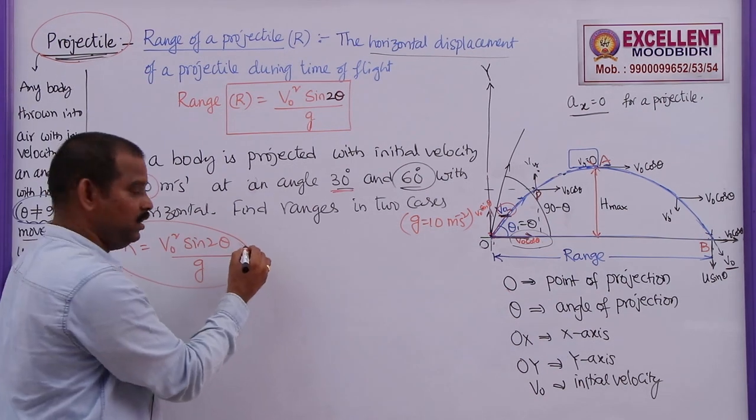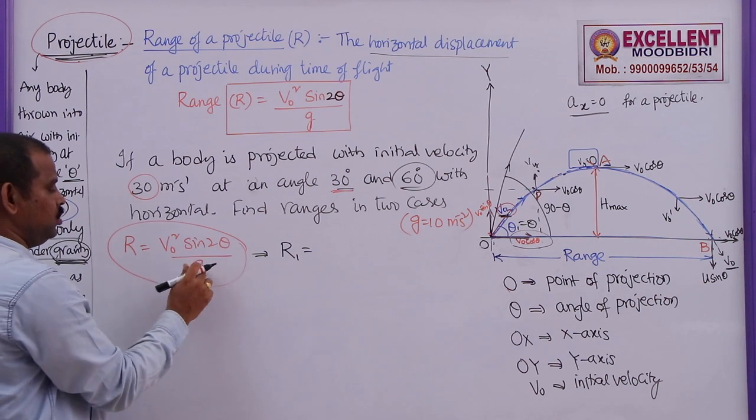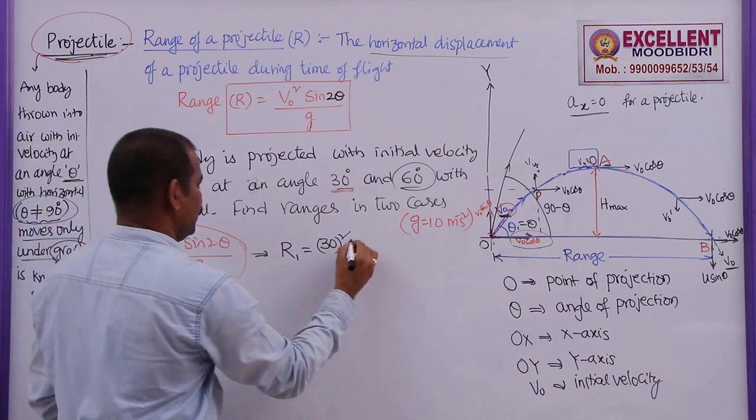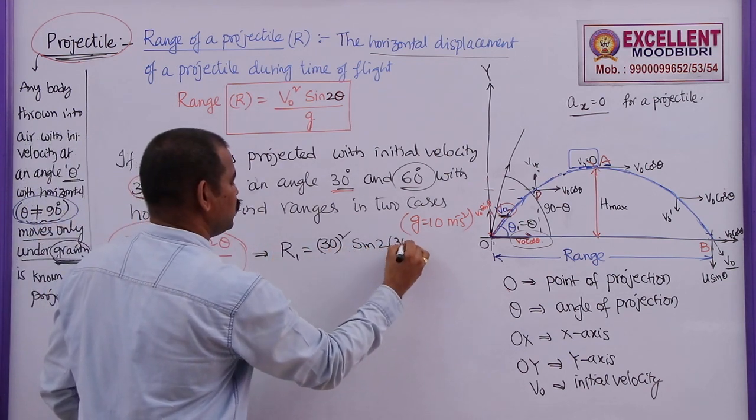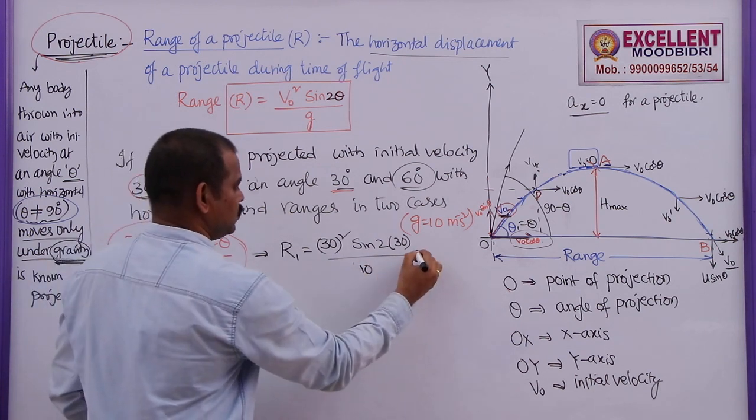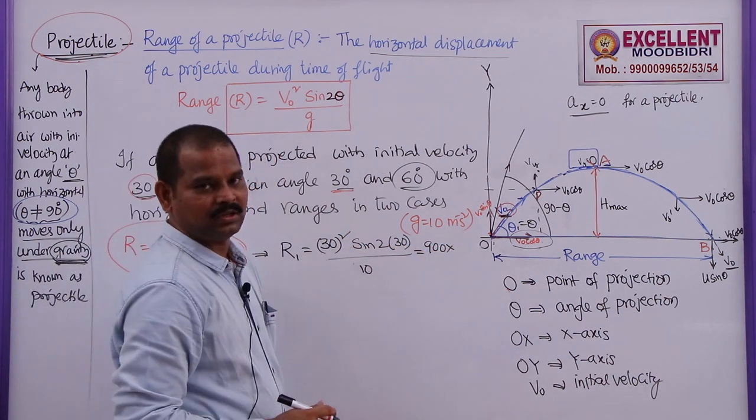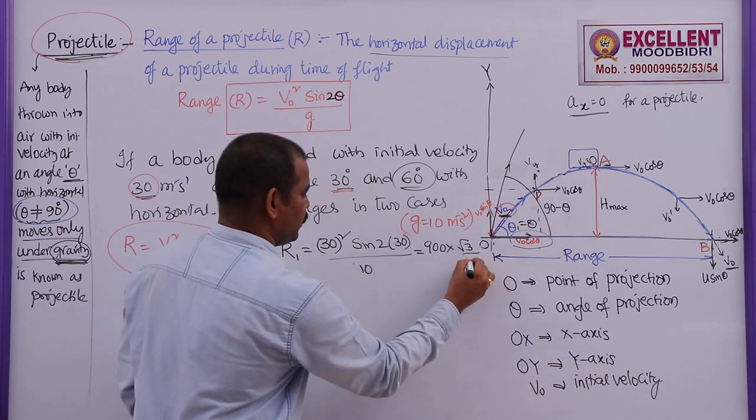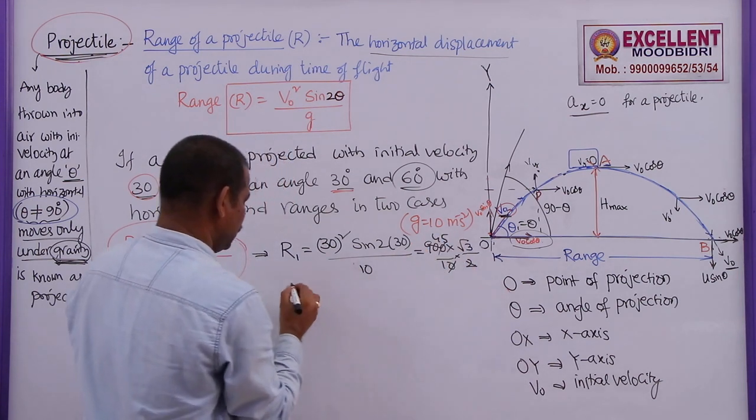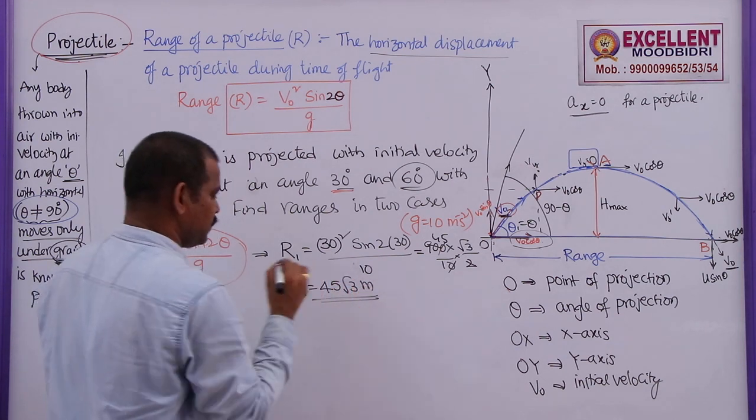This is the formula. Here, the range in the first case is given by v naught square sine 2 theta by g. V naught square is 30 square, the initial velocity is given as 30, sine 2 into 30 degrees by g, where g is equal to 10. So, this can be written as 30 square is 900, sine 2 into 30 is sine 60, which we can write as root 3 by 2, into 10. These two get cancelled, 2 ones are 2, 45. So, the range in the first case is 45 root 3 meters.